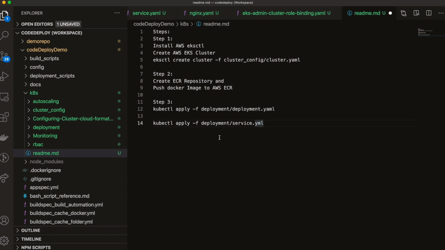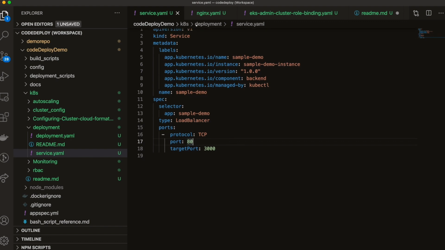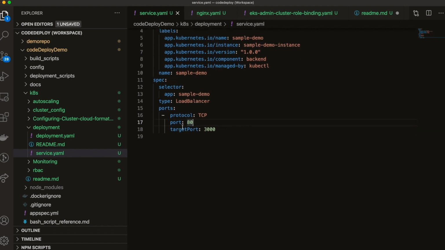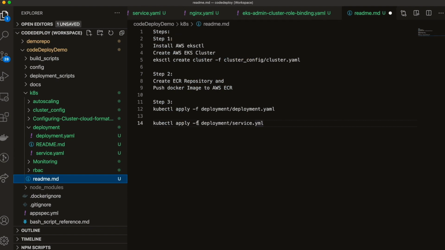Now we have the deployment ready. Now we have to create a service. The service implies how we want to access the application. You can see it here. We are using a load balancer, and in this load balancer service we are targeting port 3000 and the incoming port is port 80, and it will create the security groups and everything automatically. You don't have to worry about anything. You just have to follow the steps: kubectl apply the deployment and service.